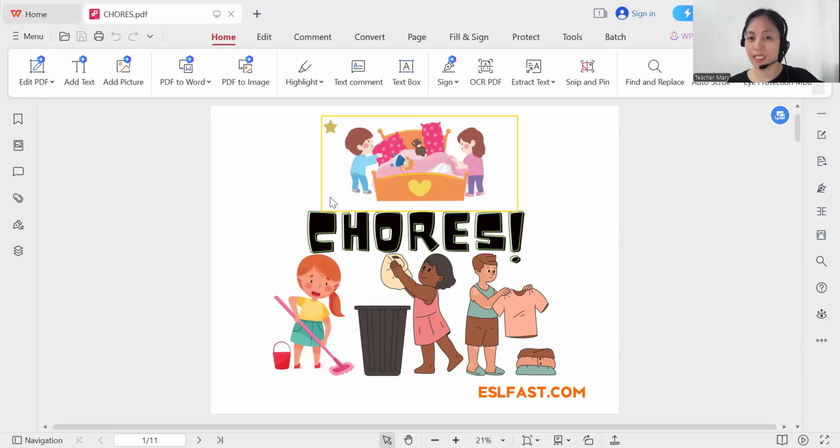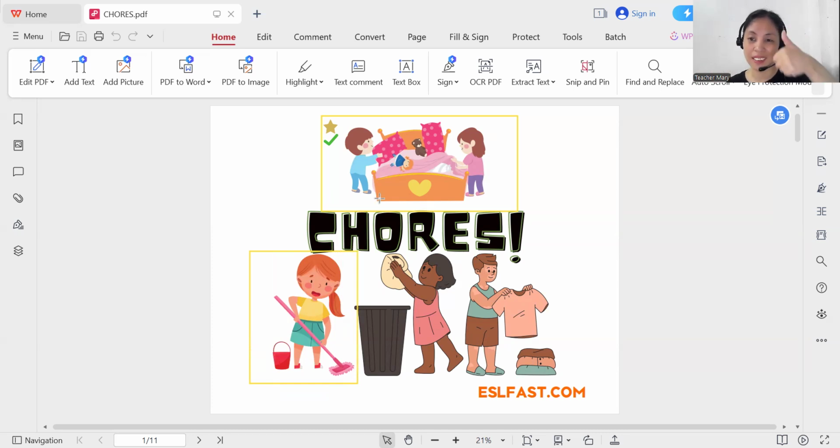Can you use it in a sentence? I'm going to give you 2 seconds. 1, 2. All right. Very good. If you said they are making the bed, then you are correct. So, double good job. Next one we have, what's this?